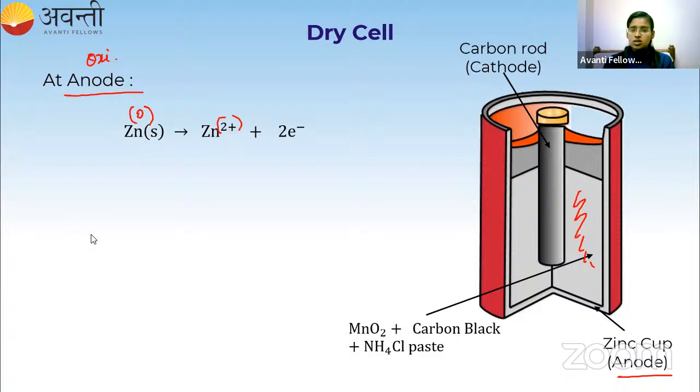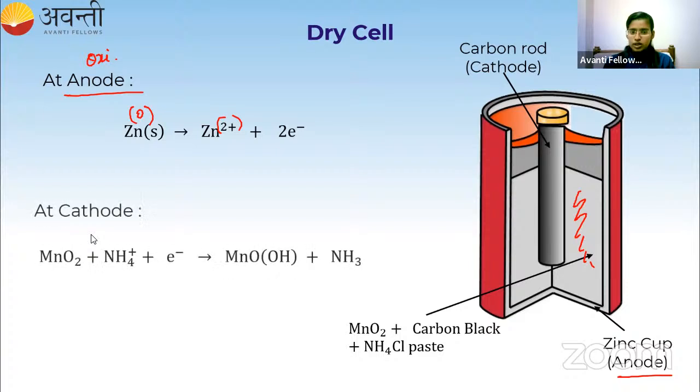Now what is going to happen at the cathode? At the cathode, reduction occurs. Here the manganese dioxide reacts with ammonium ion by gaining one electron, and it is getting converted to manganese oxide hydroxide and ammonia. If you look at the oxidation state of manganese, it is plus 4.